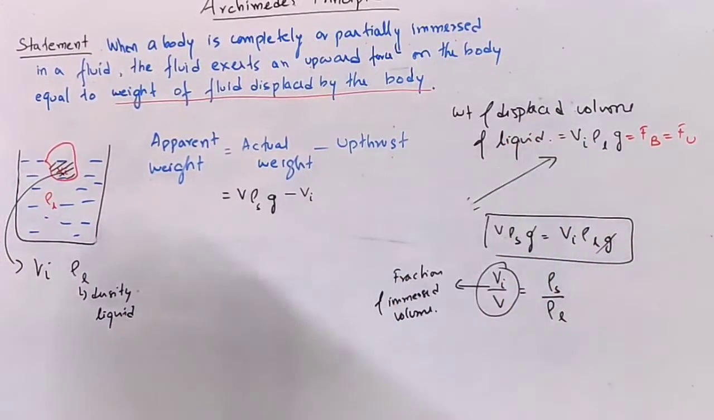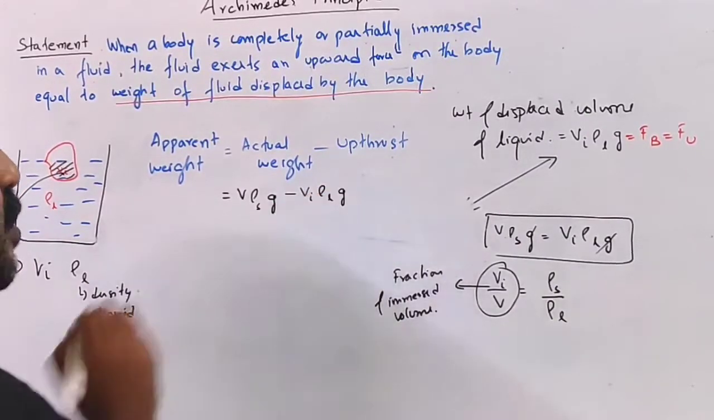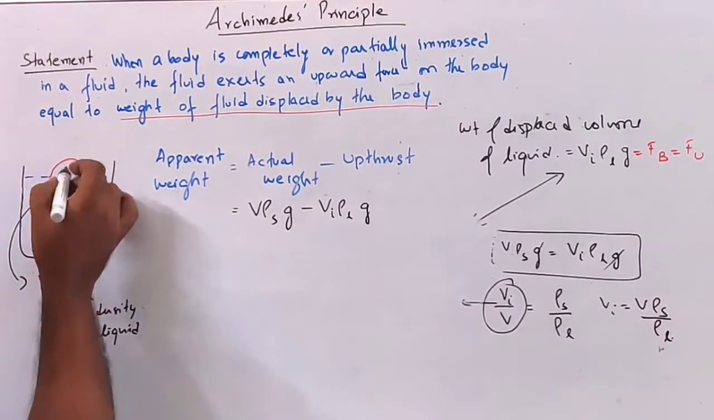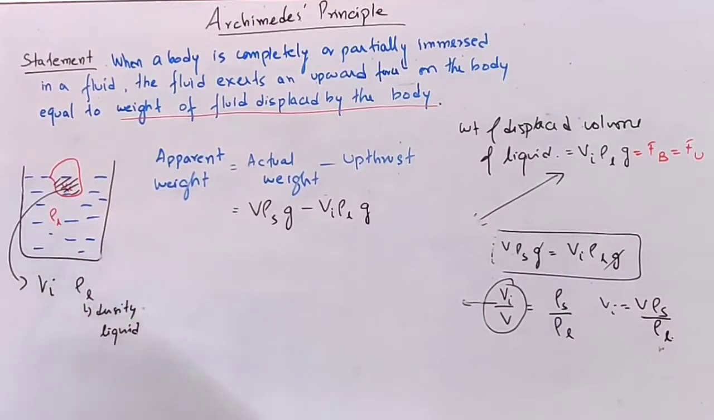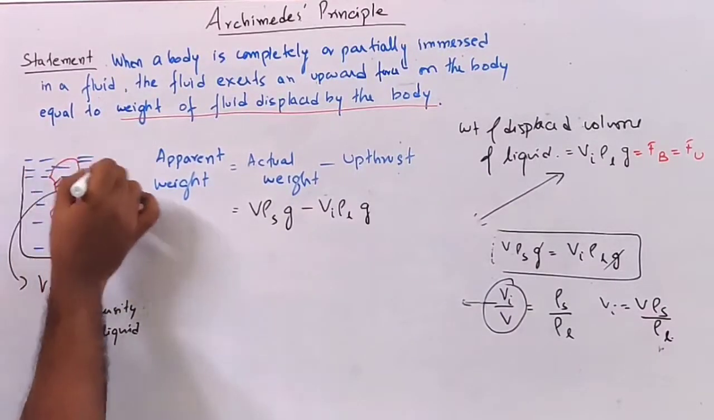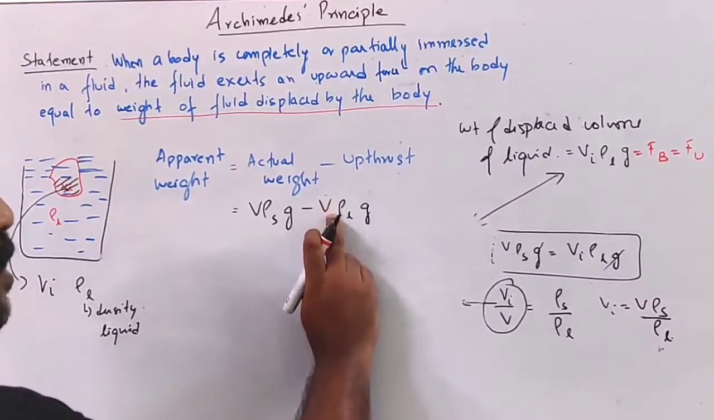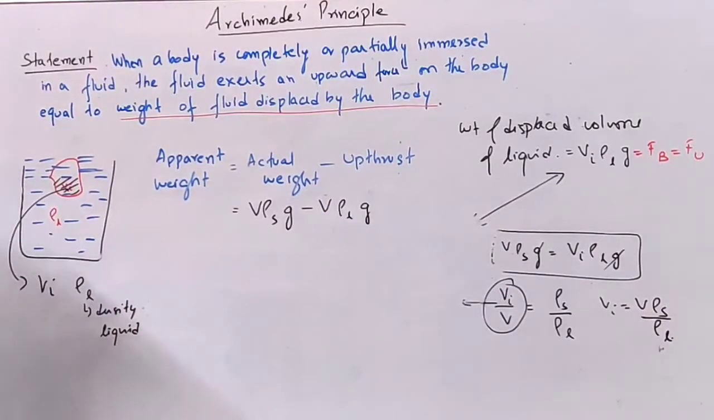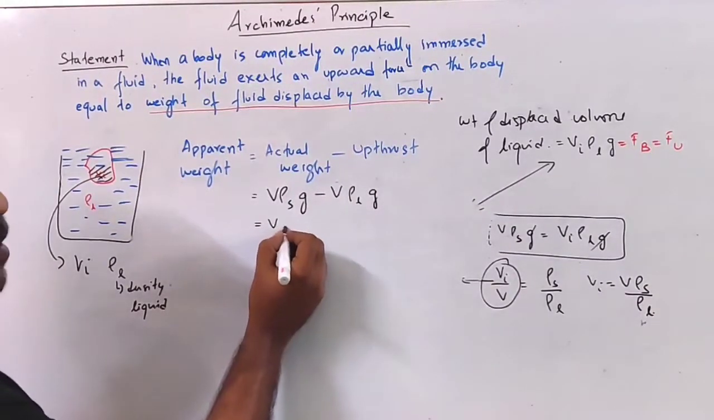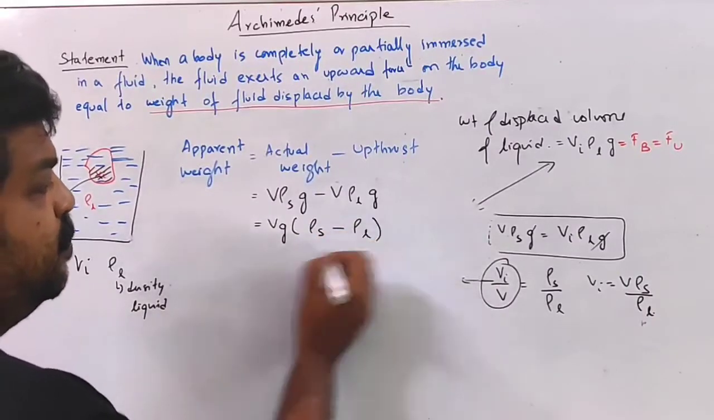Upthrust is equal to the weight of the displaced volume of liquid, Vi rho L g. If we consider a case where the entire object is immersed in the liquid, then this Vi can be replaced by V, that is, the total volume is immersed. So now if I take Vg common, this is rho S minus rho L.